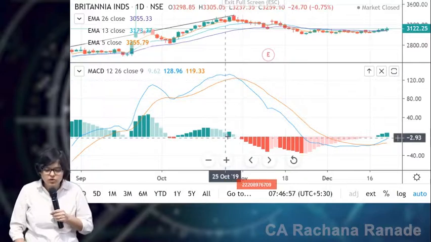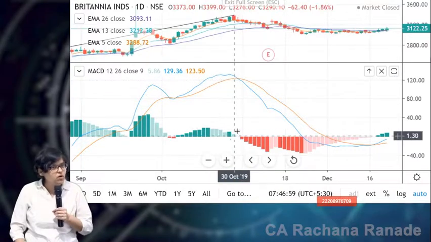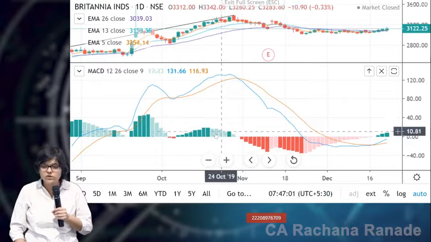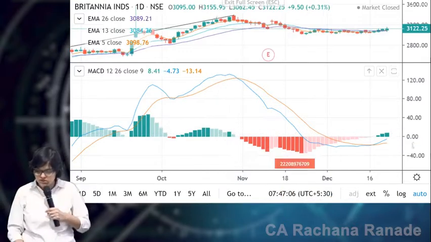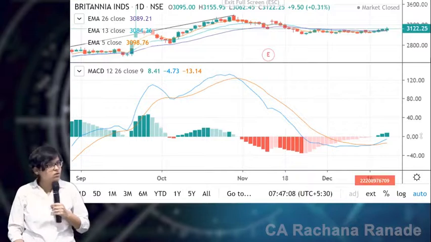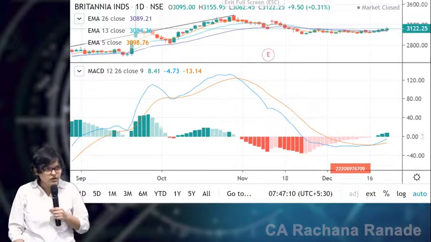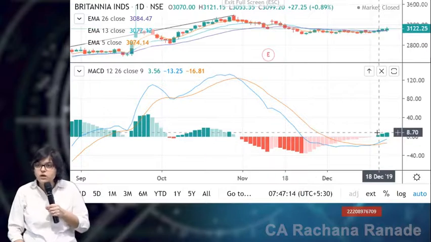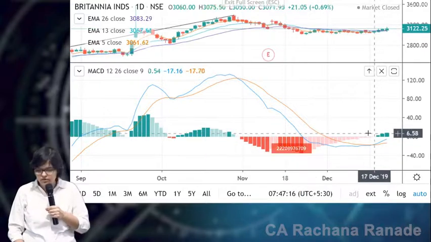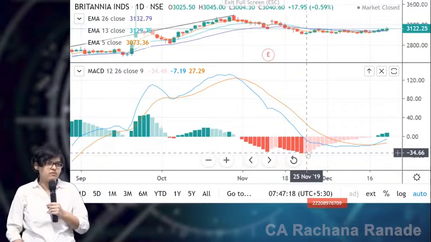So histograms are again going to be in positive or in negative. Positive will always be shown in green and above the line, if you see. Can you see this is 0? Now feeling better? This is the 0 line. If it is above it, then it will be showing green, positive; below that, negative, weakness. Able to understand it in a much better fashion?